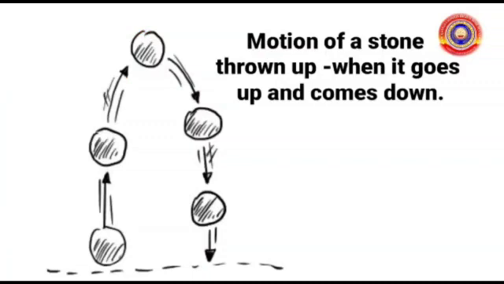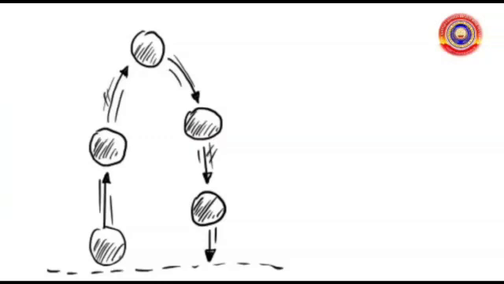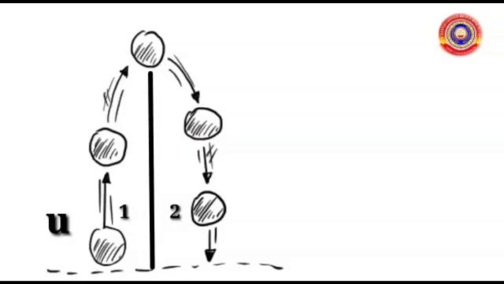Motion of a stone thrown up, and when it goes up and comes down. Let's divide this into two situations. First, the stone thrown up to the topmost position. Initially, it has a velocity. When it reaches the topmost position, v = 0.